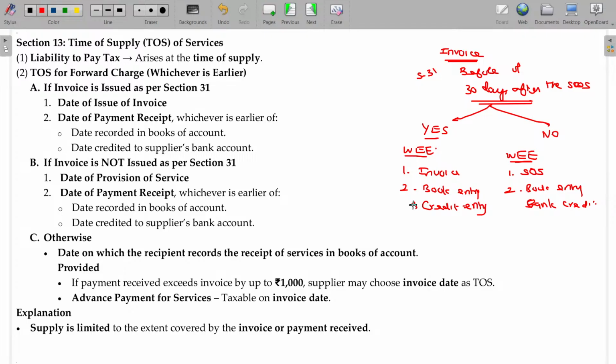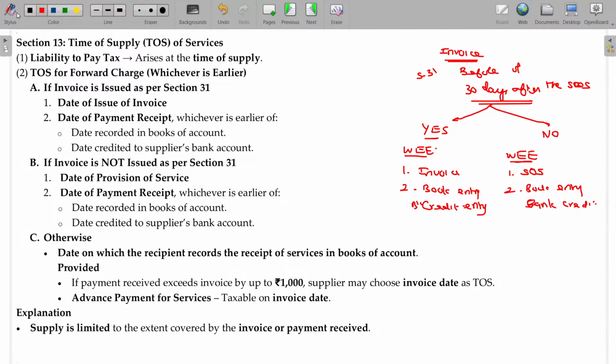Okay, bank credit. So you have to verify whether the invoice is within the stipulated date mentioned under section 31 or not. Yes sir, no problem, then the invoice date and the rest will be the same. No sir, then the invoice date will not be taken. I will take only the date of completion of the supply of service. When you complete the supply of service, that date is final.